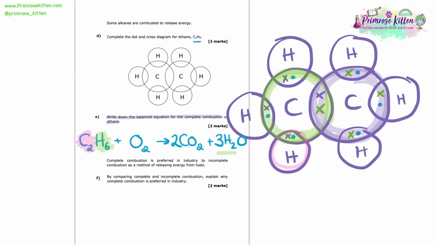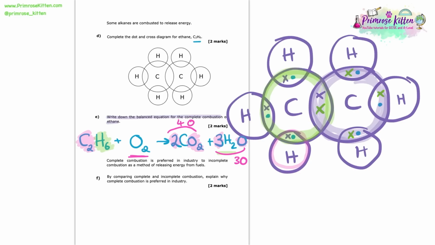So as essentially the product side is all tied up now, I would just look at how many oxygens I have there. I can see that I have 4 oxygens within the 2 CO2s, and then I can see that I have 3 oxygens within the 3 waters. So that gives us 7 oxygens in total, and we have an O2 over here.